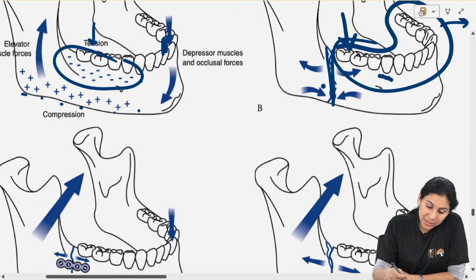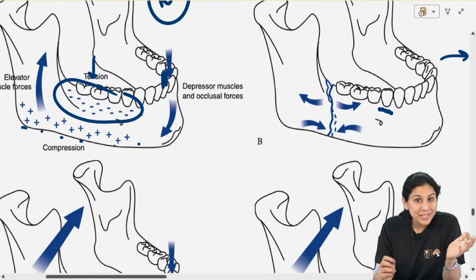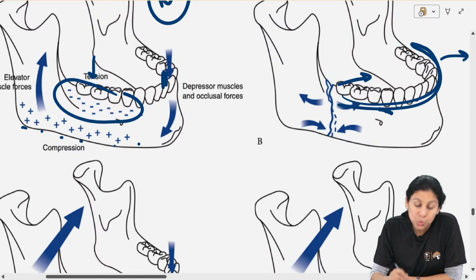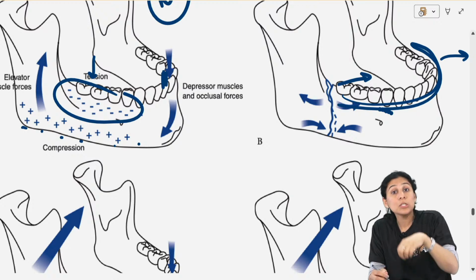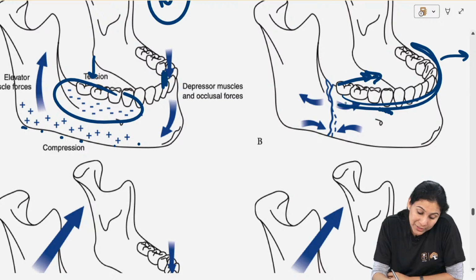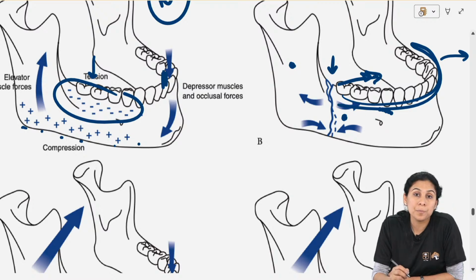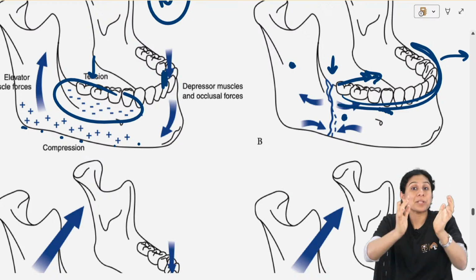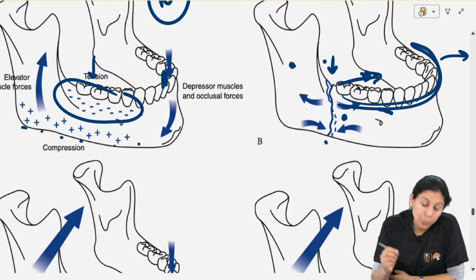Since there is a fracture and it is not united to the posterior or proximal segment, this part will open up because occlusion is there on the superior border. So occlusal forces, occlusal loading, chewing, all these things will cause separation of the distal and the proximal segment at the superior border. Obviously if it separates at the superior border, there will be compression at the inferior border. So there will be compression in the lower border and separation in the superior border.